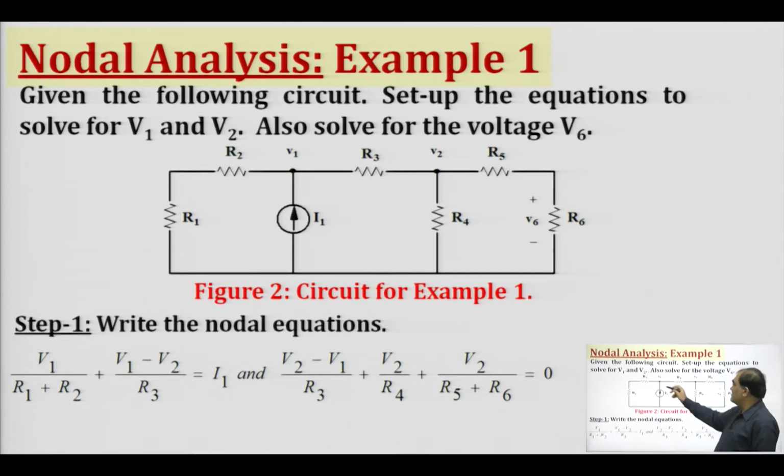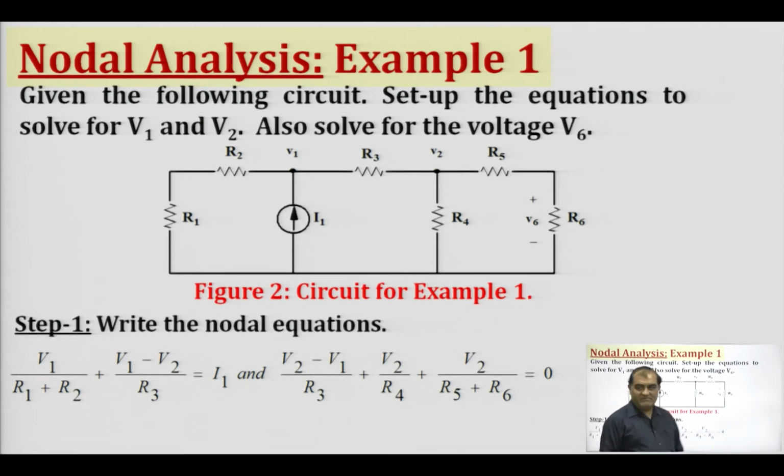One node we have identified and labeled as V1, and another node we have labeled as V2. And this will become our reference node. So, we write down the nodal equations at node 1.